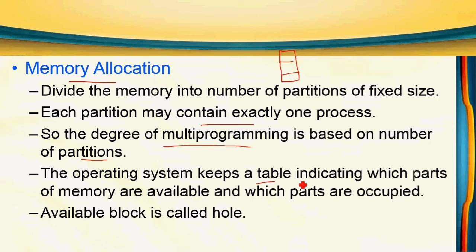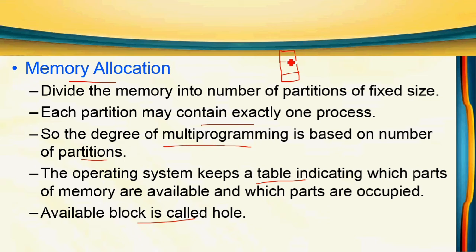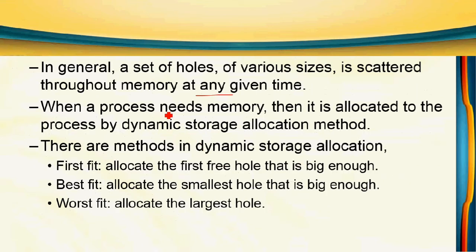The operating system maintains a table that tells which partition is free and which is allocated. A free partition is called a hole. In general, a set of holes of various sizes is scattered throughout memory at any given time. So we have free partitions here and there in the main memory. Whenever a process needs memory, it can be allocated by the dynamic storage allocation method. Here we have three methods: first fit, best fit, and worst fit.